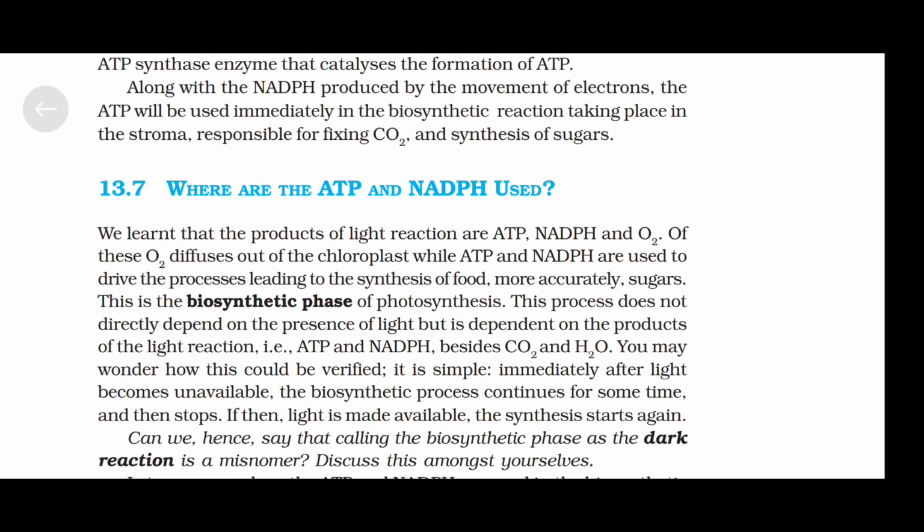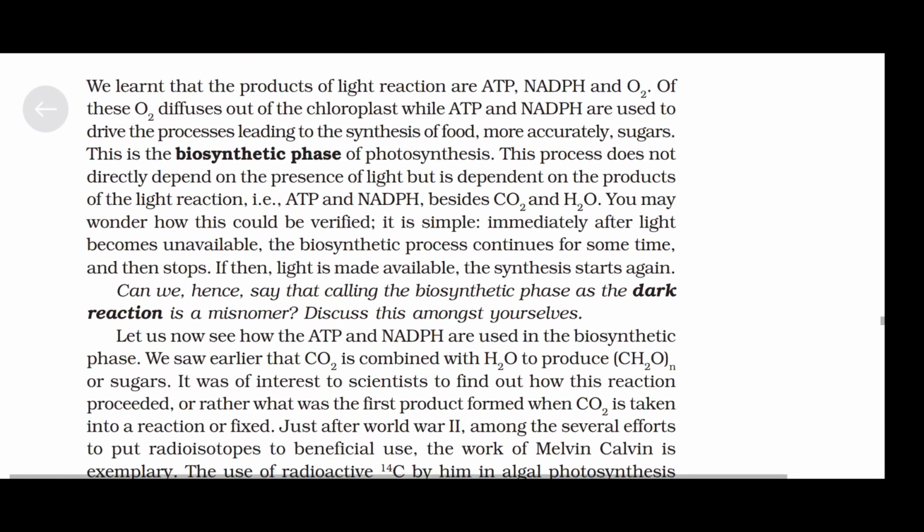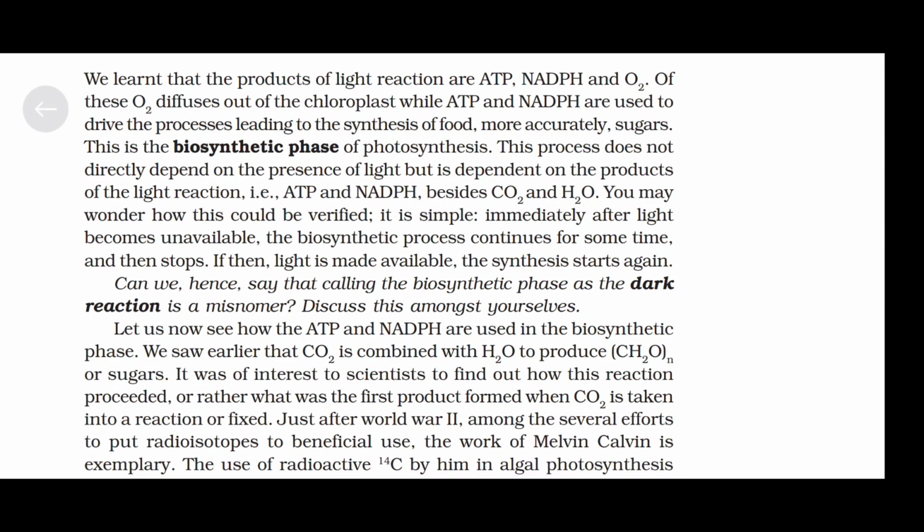This process does not directly depend on the presence of sunlight but is dependent on the products of the light reaction, that is ATP and NADPH, besides carbon dioxide and water. You may wonder how this could be verified. It is simple. Immediately after light becomes unavailable, the biosynthetic process continues for some time and then stops. If light is then made available, the synthesis starts again.